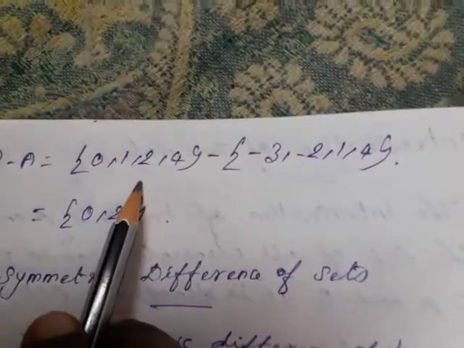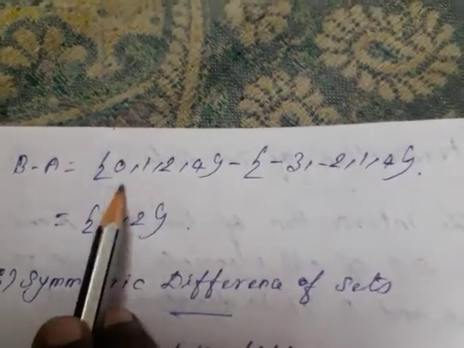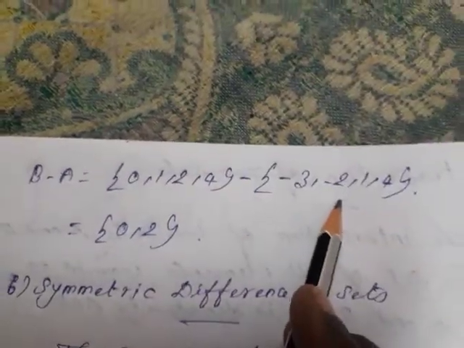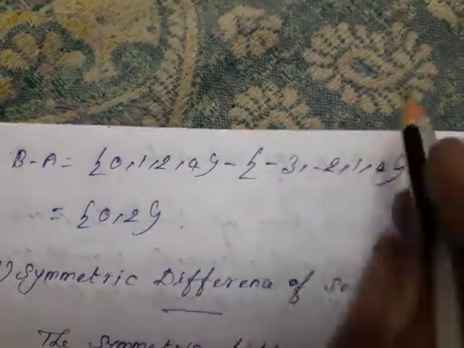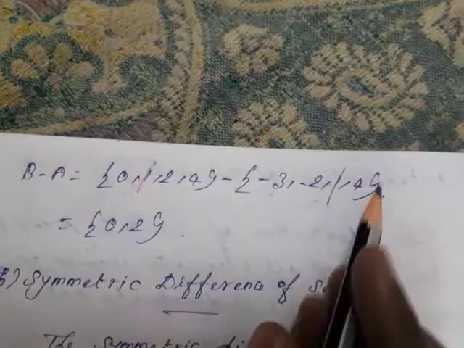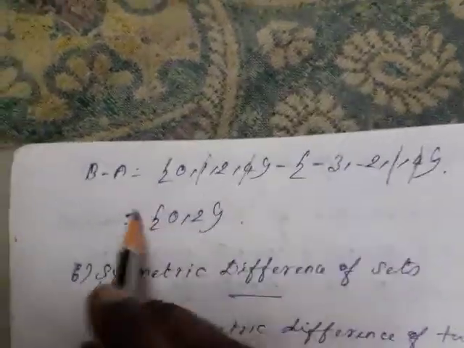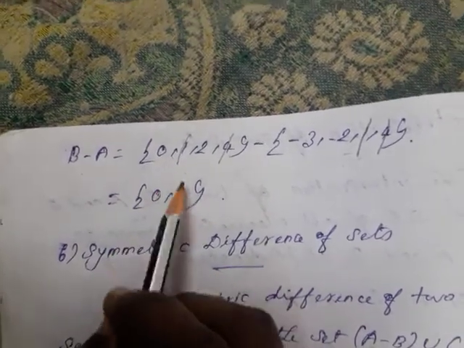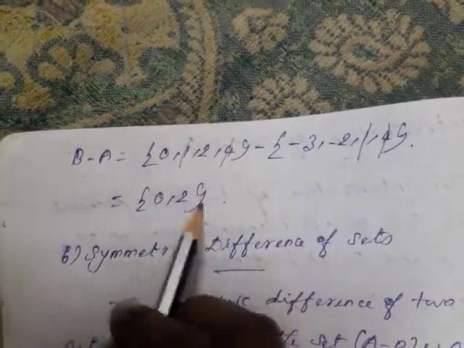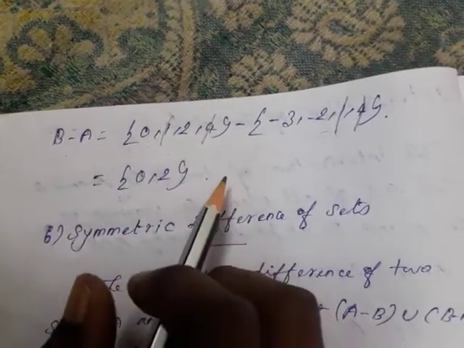B difference A. First, B difference A means set B and set A you have to write. Now here, what are all the set A values that are there? -3 is not there. -2 is not there. 1 is there, so you have to strike out 1. 4 is there. Okay, so B difference A, what is remaining? 0, 2 is the remaining. B difference A is equal to {0, 2}.